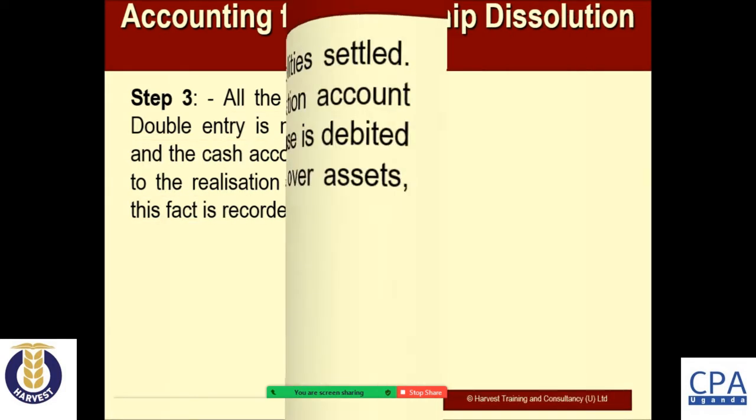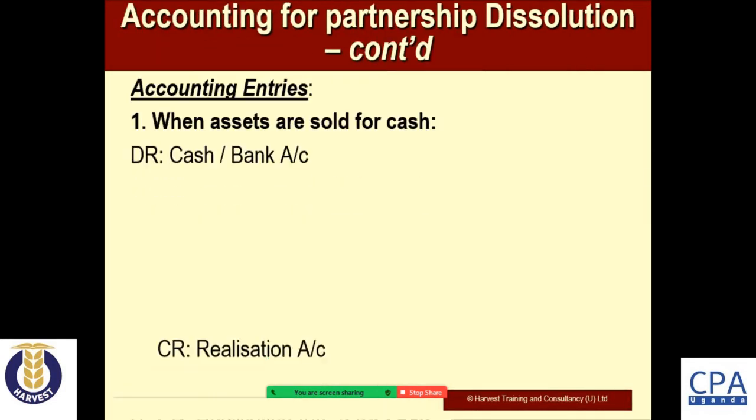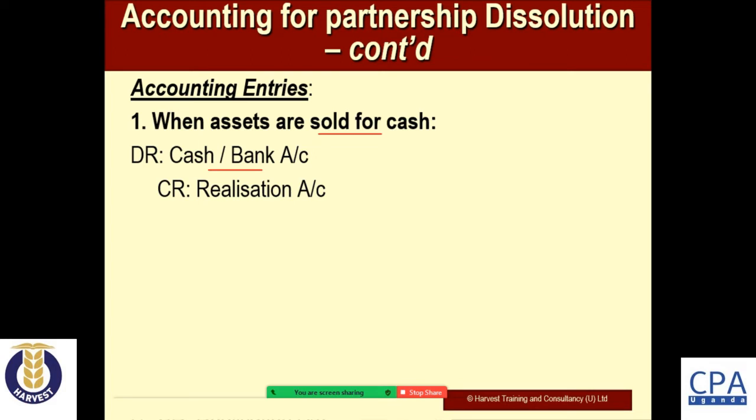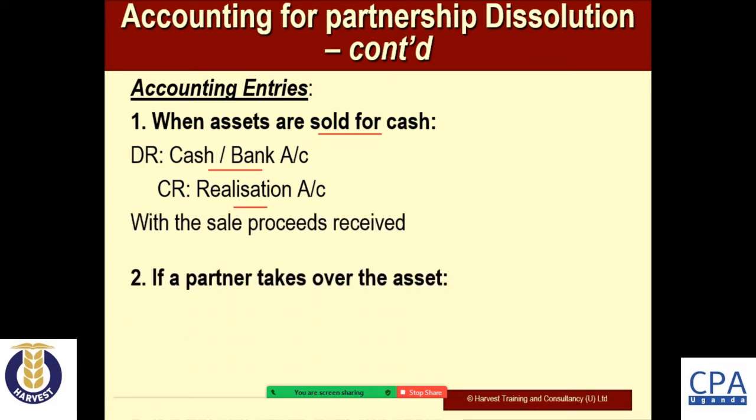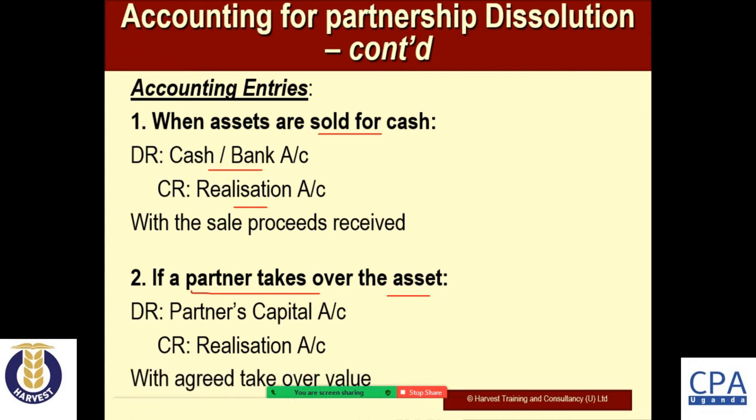Along the way, I give some of the accounting entries. For example, when assets are sold, money comes to the bank, so we debit the bank account and credit the realization account with the sale proceeds. If a partner takes over an asset, we debit the partner's current account and credit the realization account with the agreed takeover value.